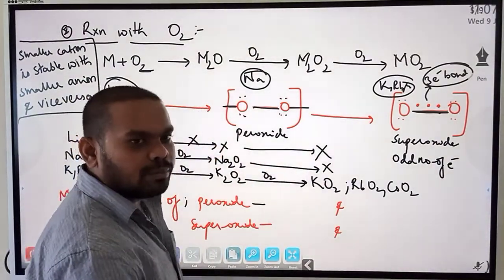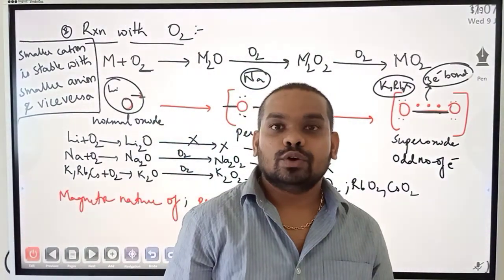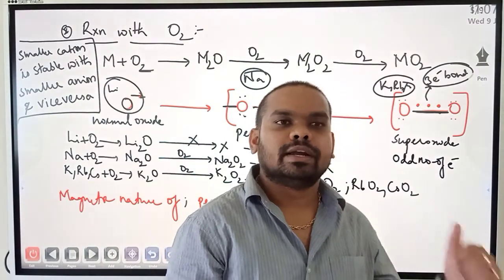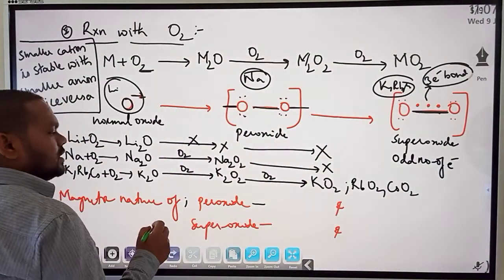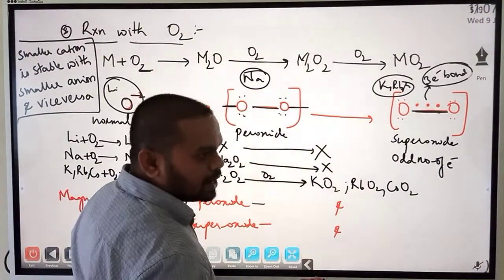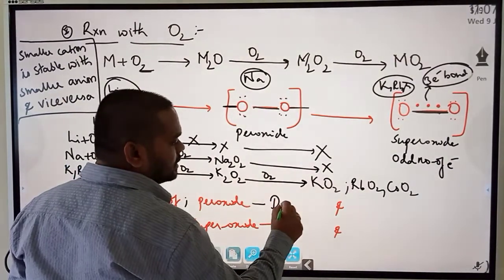So when there is no unpaired electron, I have told in the very beginning class, what is its magnetic nature? Unpaired electrons means paramagnetic. So do I have any unpaired electrons here? No. So are peroxides diamagnetic or paramagnetic? No unpaired electrons, so it should be diamagnetic.